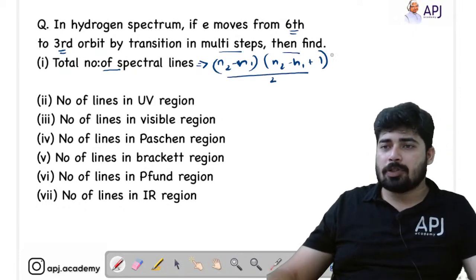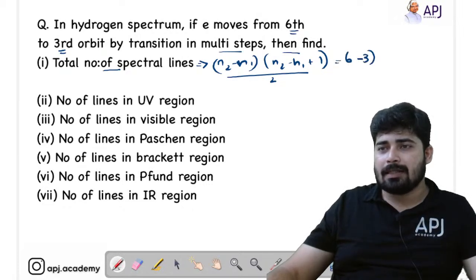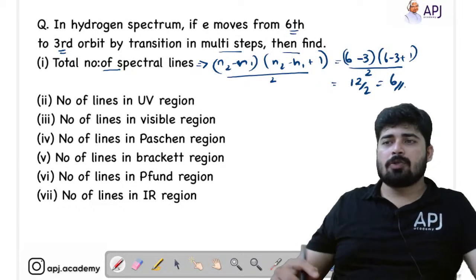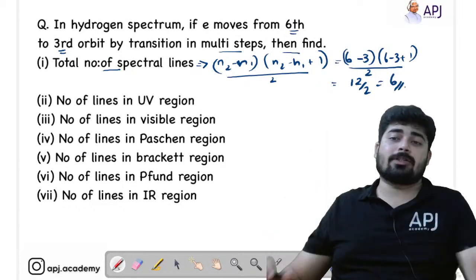So just substitute the value. n2 is 6, n1 is 3, 6 minus 3 into 6 minus 3 plus 1 divided by 2. So here you will be getting 3 into 4, 12 by 2, that is equal to 6 lines. So in total there will be 6 lines present.